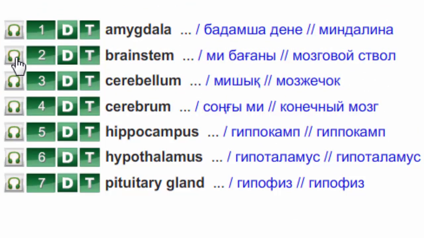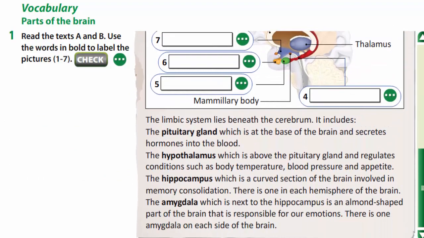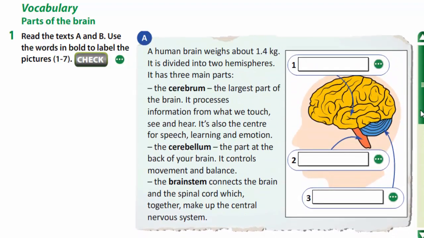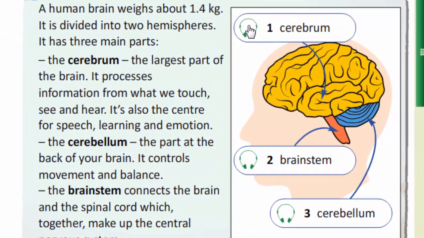Amygdala, brainstem, cerebellum, cerebrum, hippocampus, hypothalamus, pituitary gland. Now, exercise 1. You are to read the text. Use the words in bold to label the pictures. Let's check. Listen and repeat.